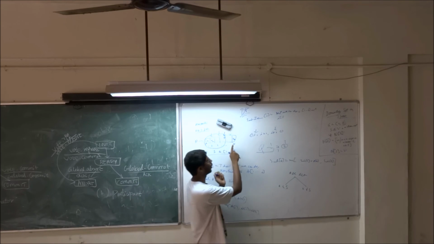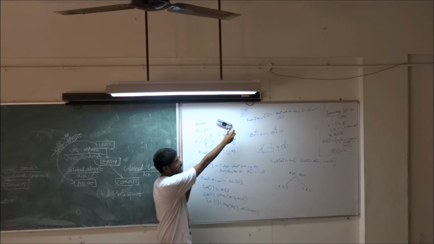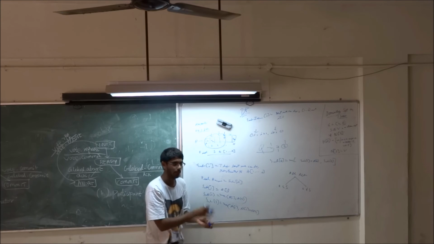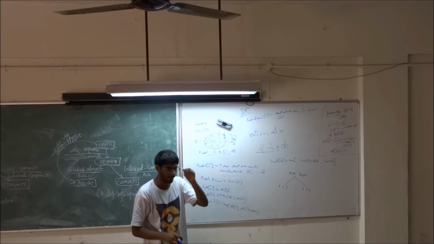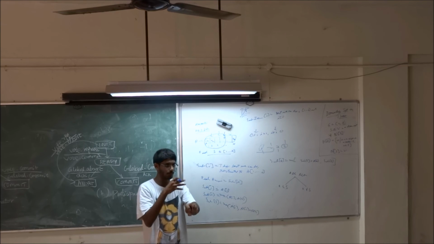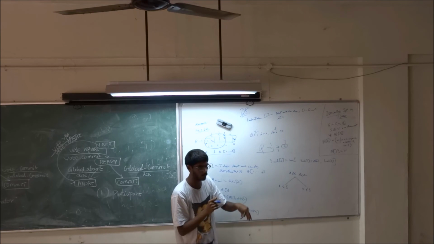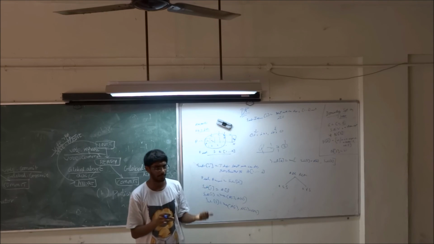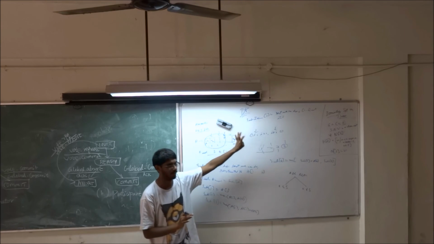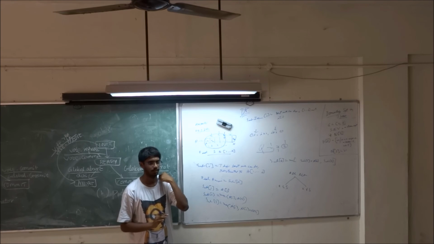So I don't need to go through all the elements and take the maximum of subbing. I just need to take subbing of n minus 1 or n, because I know that any optimal solution will pick either n minus 1 or n. Picking n minus 1, all those options will be covered in subbing of n minus 1. Picking n, all those will be covered in subbing of n. So now all I need to do is figure out how to compute subbing of I for all I.